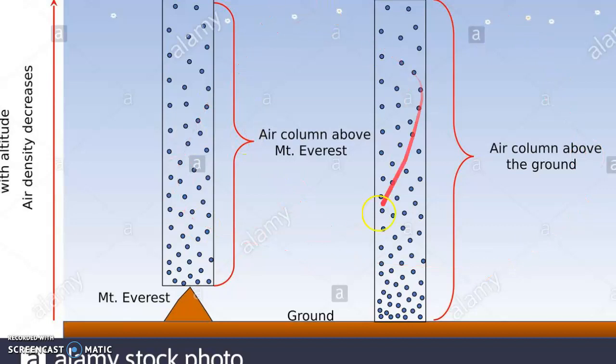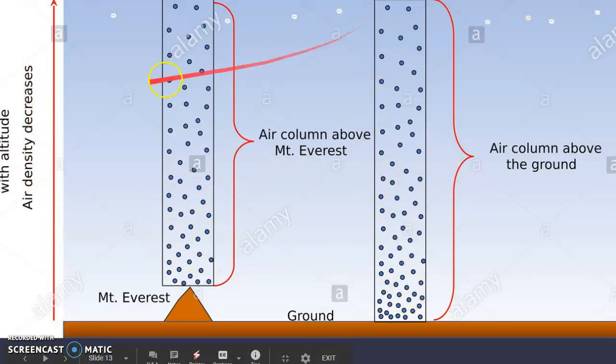Now let's look at this diagram real quick. Here it says with altitude, air density decreases. If you remember, density means the amount of particles that exist in a given area, right? That's what we're talking about here in this specific diagram. So the air density decreases with altitude.